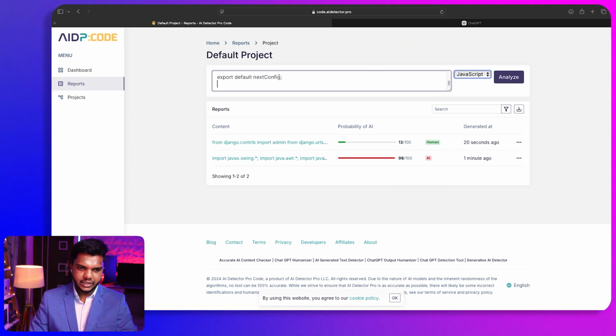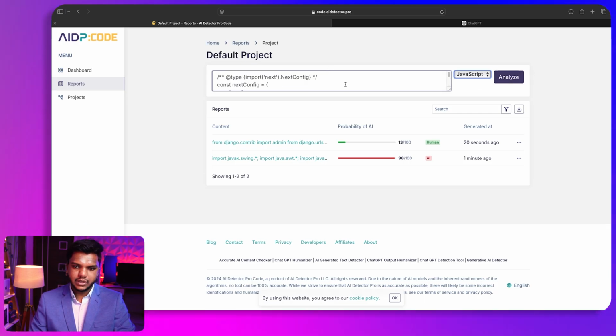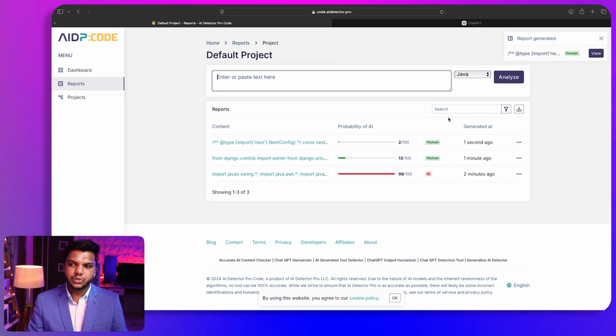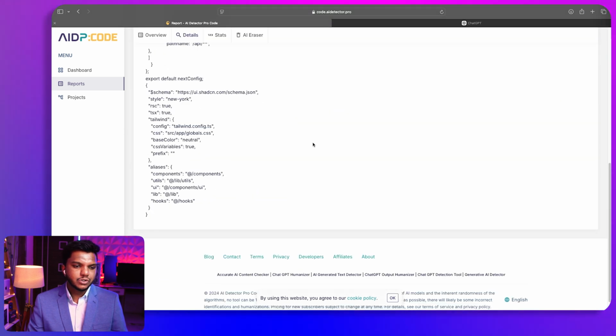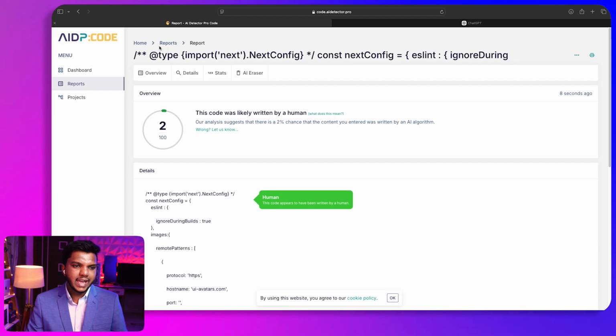So if I just add it here and try to analyze the code after submitting it, you can see that the entire code was generated by a human, as I have written the entire code for this particular file. So you can see this is not generated by AI at all.